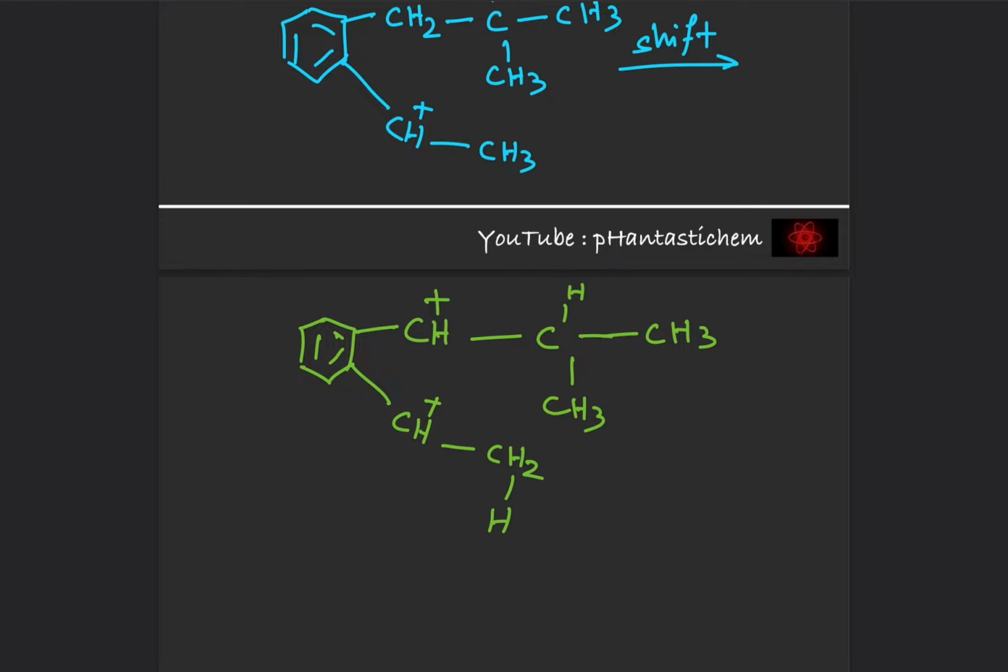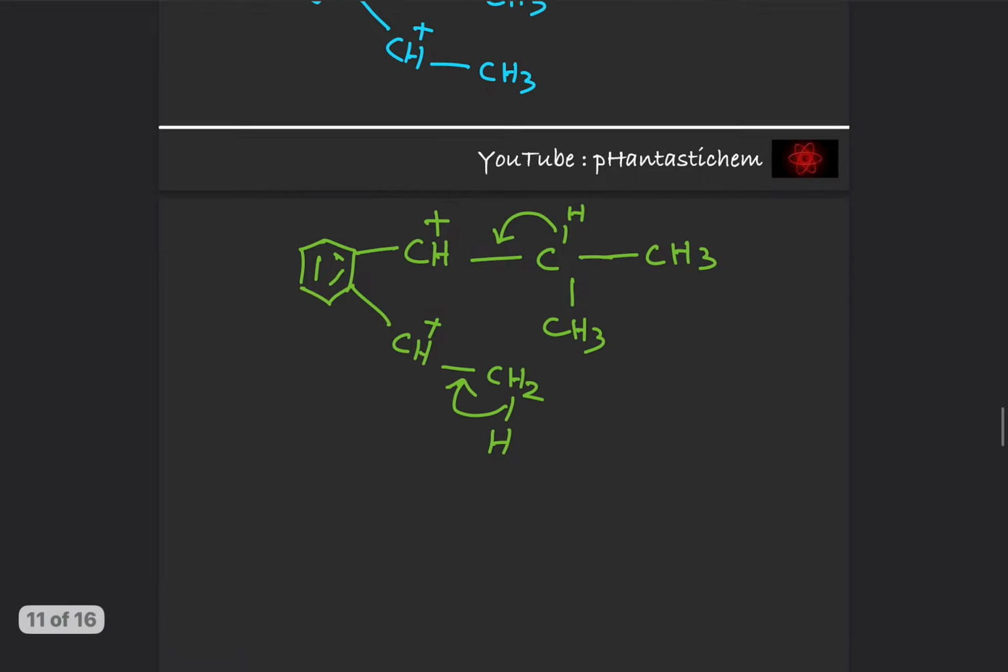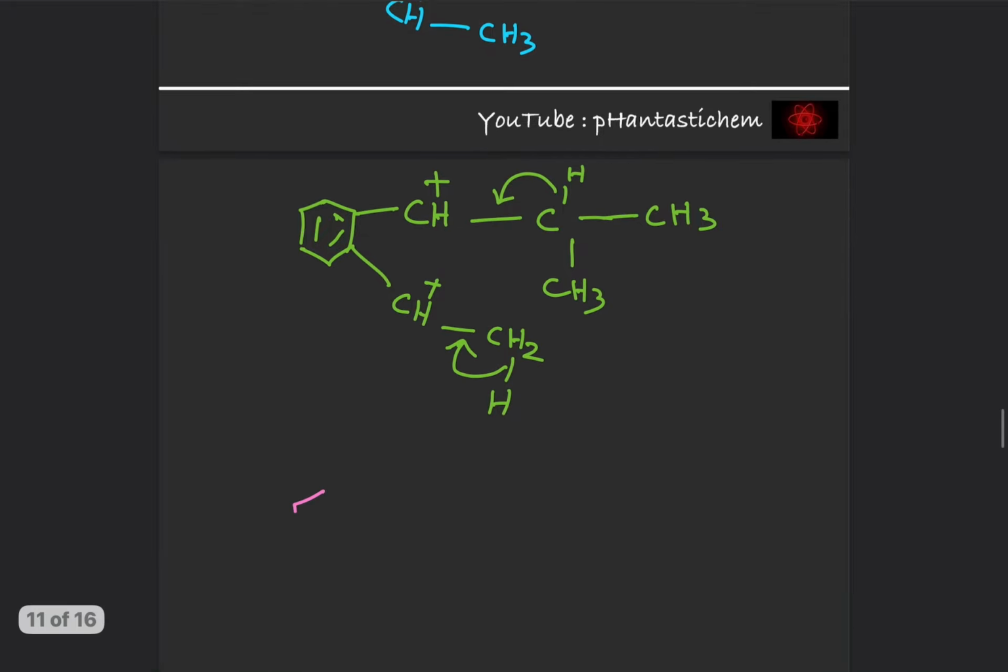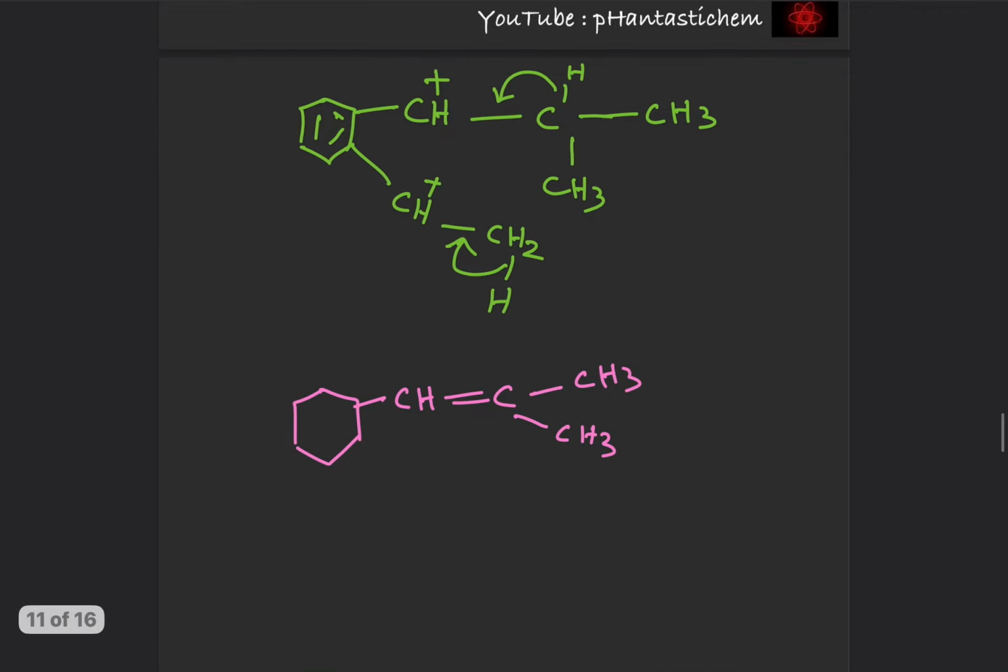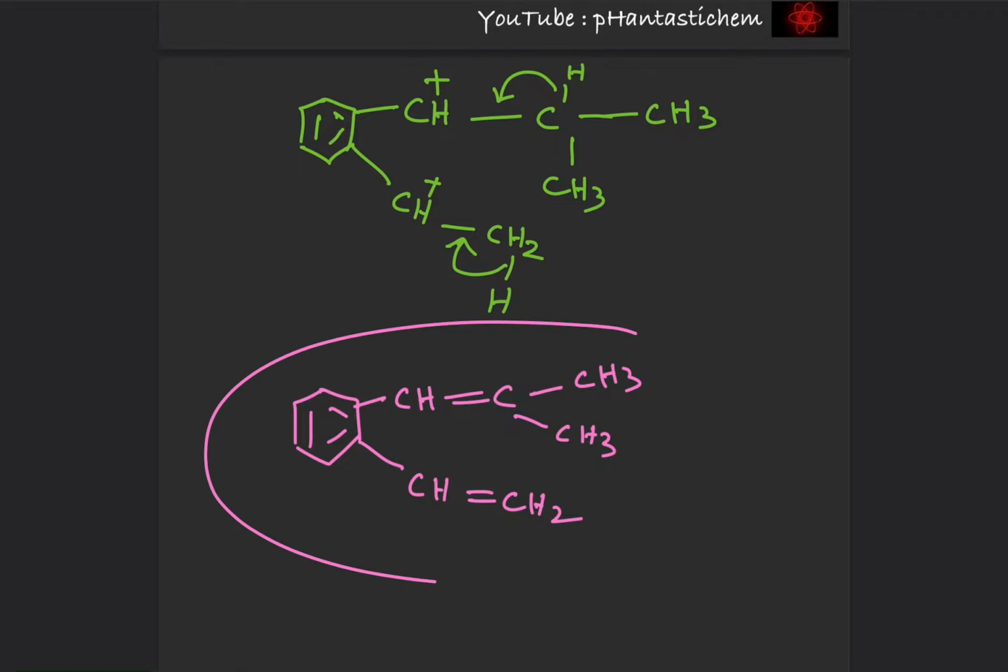Now I will write this CH3 in this fashion, CH2H. Now what is going to happen? Obviously, this sigma bond will form a pi bond. These sigma electrons will form a pi bond here, and it will result in the respective alkenes. So we will ultimately get benzene ring, CH double bond C, CH3, CH3, and CH double bond CH2. So this is the ultimate product, that is S, and obviously H plus will be out and regenerated since it was the catalyst.